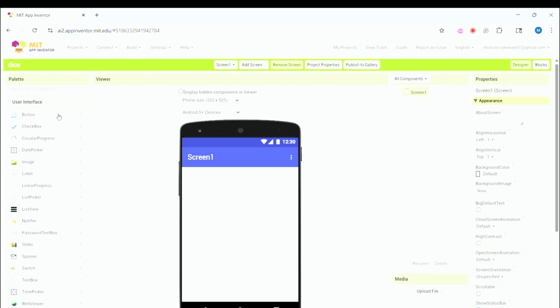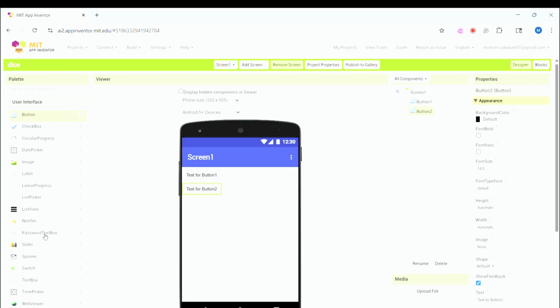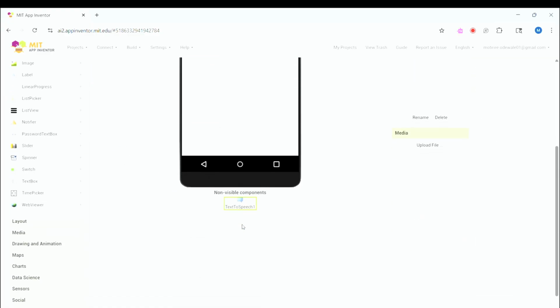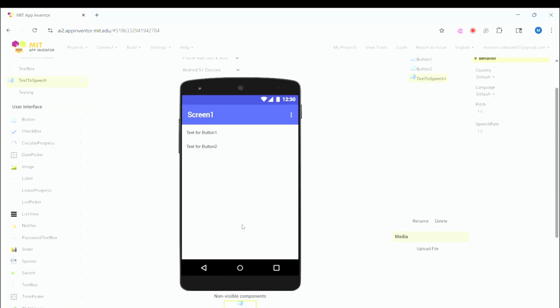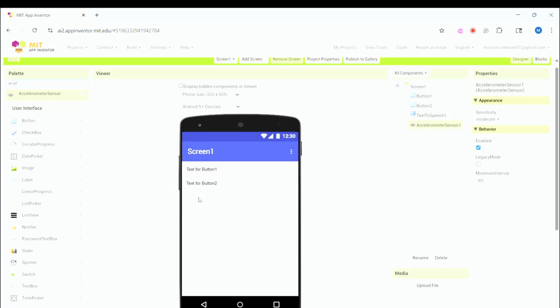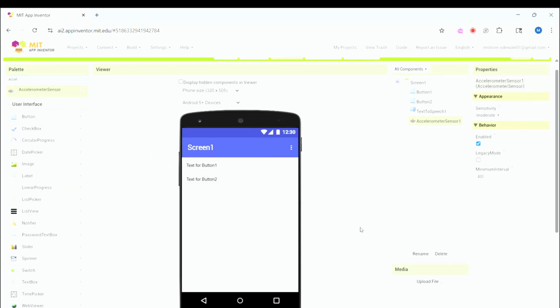Let's get started. First, we need 2 buttons. We drag them onto our screen, and then we need a text to speech, which is, as we can see, a non-visible component, and an accelerometer sensor, which is also a non-visible component.